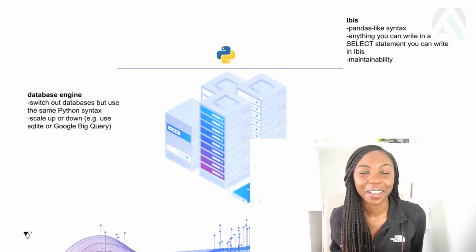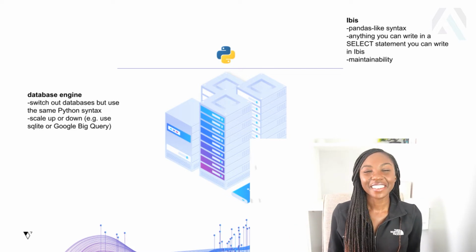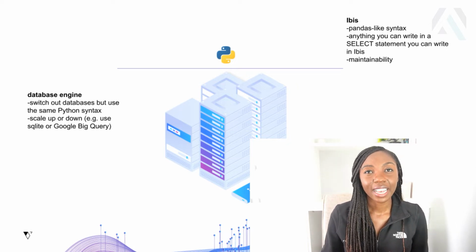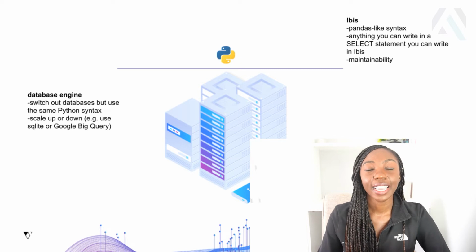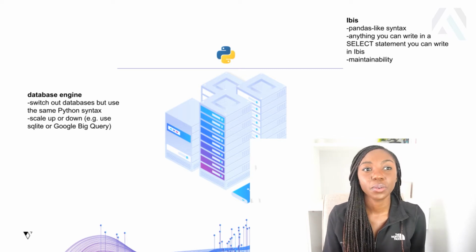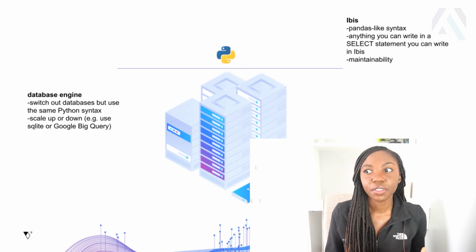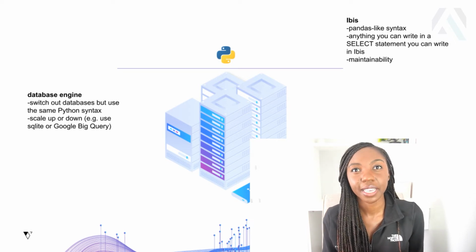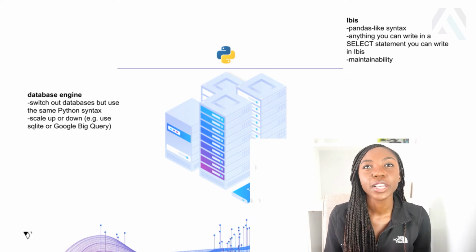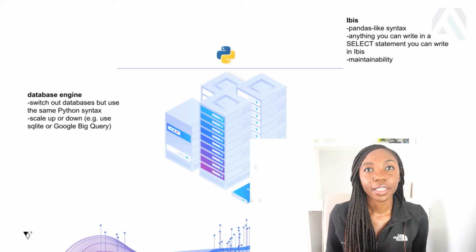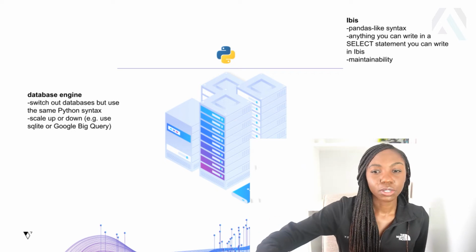I like to think that Python is very elegant and very lightweight and easy to use, like in your Jupyter notebook, but it sits on top of any database that you would like to talk to or interact with. So instead of writing longer queries like we're sometimes used to with MySQL, you can just write your Python code and it will communicate with whatever database you would like to use.